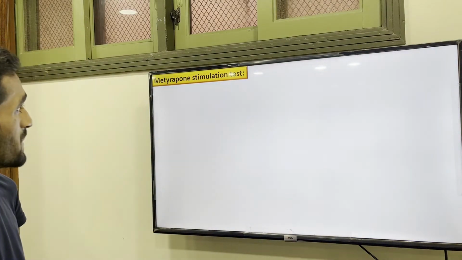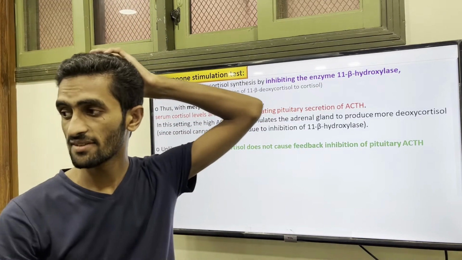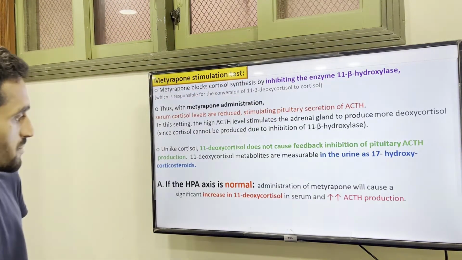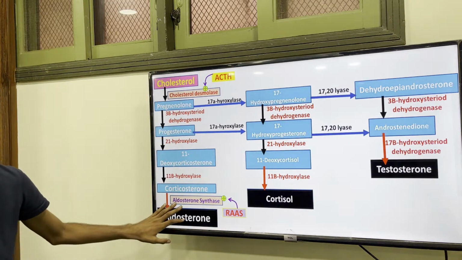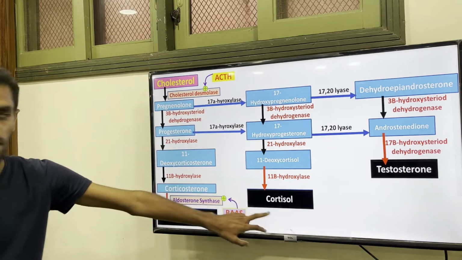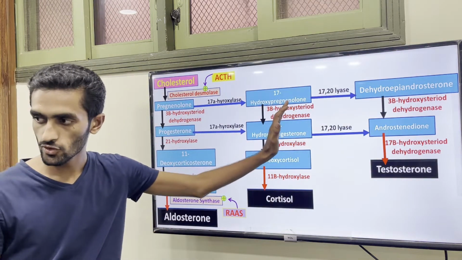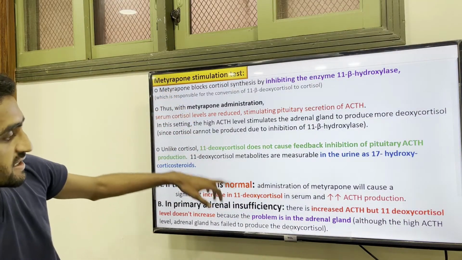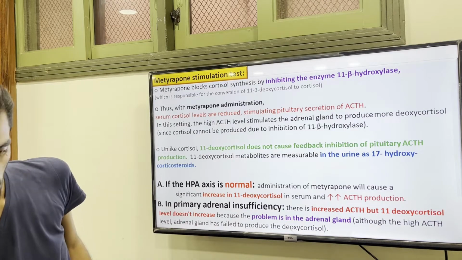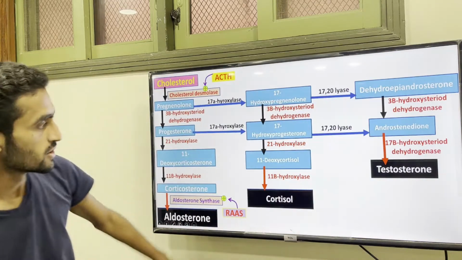Metyrapone is also a stimulatory type test. It inhibits one of the enzymes in our synthesis pathway. I'm not going into detail, just recall this pathway. This was our aldosterone synthesis pathway, this was our cortisol synthesis pathway, and this was the androgen: mineralocorticoid, glucocorticoid, androgen. The drug Metyrapone inhibits 11-beta hydroxylase. So this step.